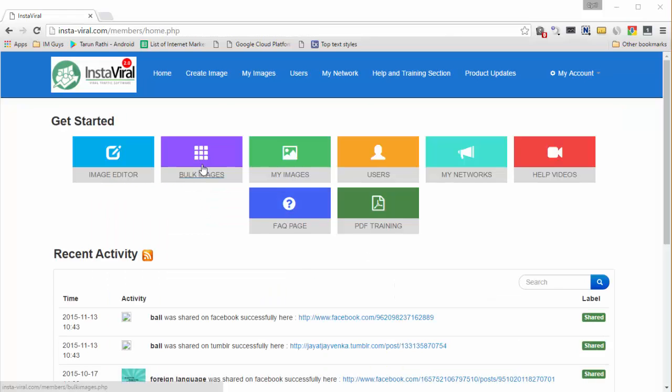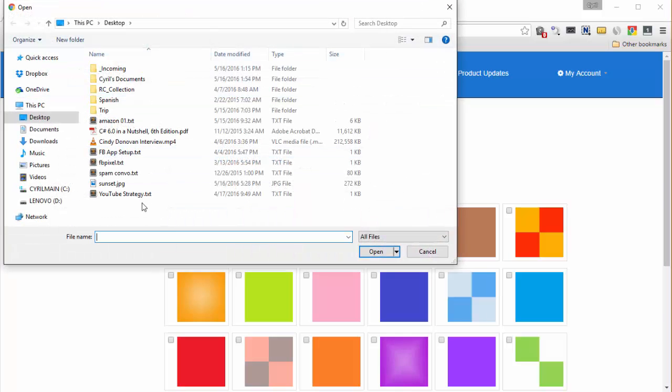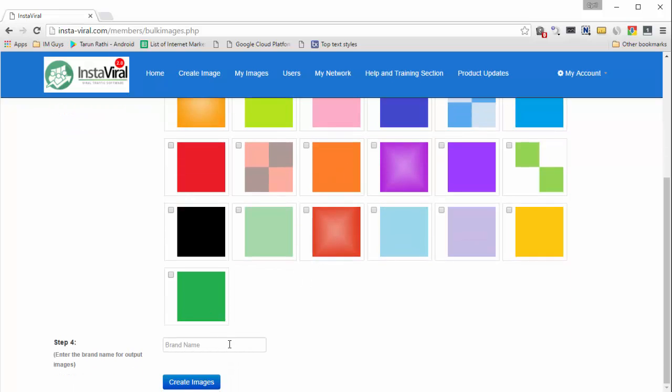Now let's check out bulk images. Click on bulk images, and you can feed in a CSV file to Instaviral. The CSV file can have quotations on any topic you want. So if you got a ready-made list of quotations, a text file or a CSV file, you can choose that CSV file and then select the backgrounds that you want the quotation to appear on. So you can select as many backgrounds as you want, put in a little brand name there that you want to publish the images with, like this, and then click on create images.